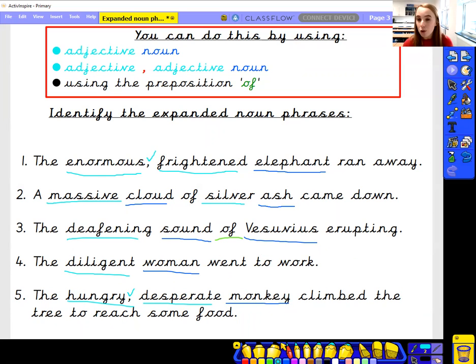If I wanted to improve this sentence, maybe I could add in another adjective and just use an adjective noun. And I could say climb the tree to reach some delicious food, some nutritious food, or healthy food, a synonym. Maybe we could use that, okay?